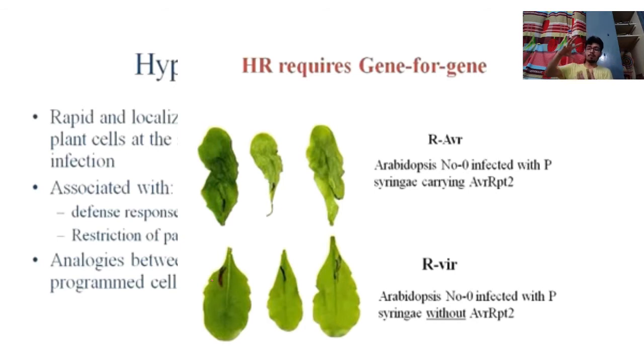If it is a different design, it is not going to fit, and that host will be susceptible in nature. If the two proteins interact properly, then what will be formed? A resistant plant. Or if not, then the plant will be susceptible.